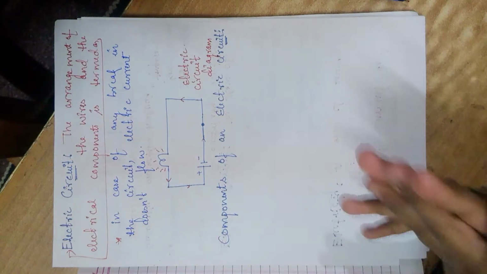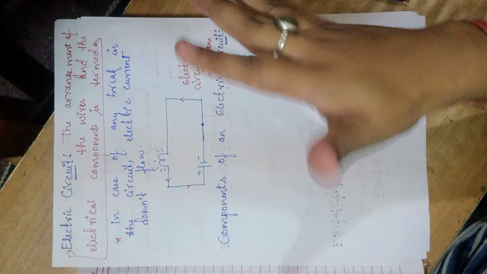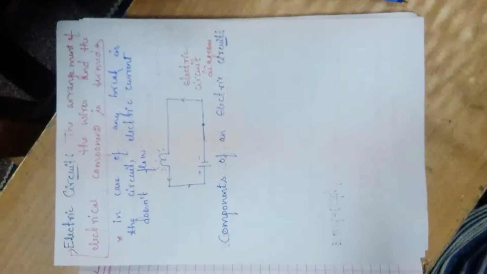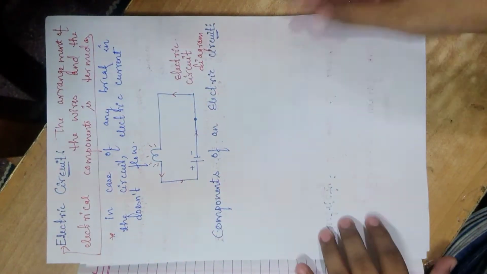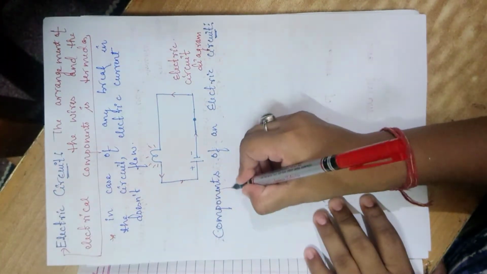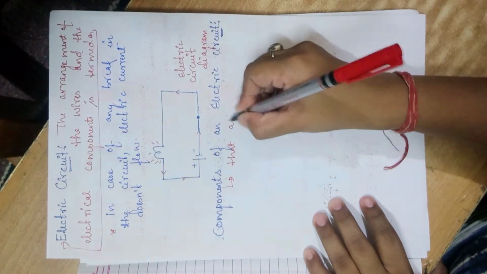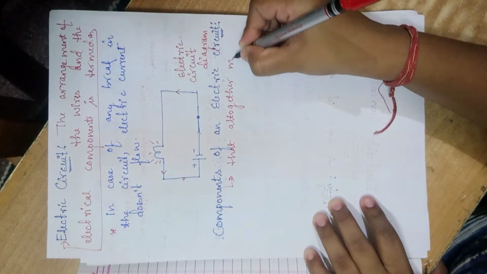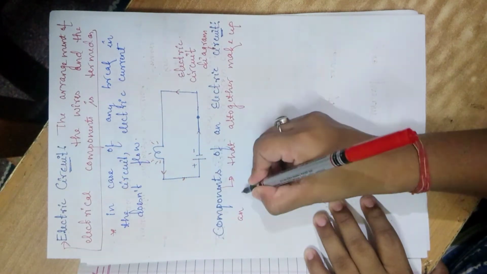Components of electric circuit means all those things that together make up an electric circuit are termed as the components.